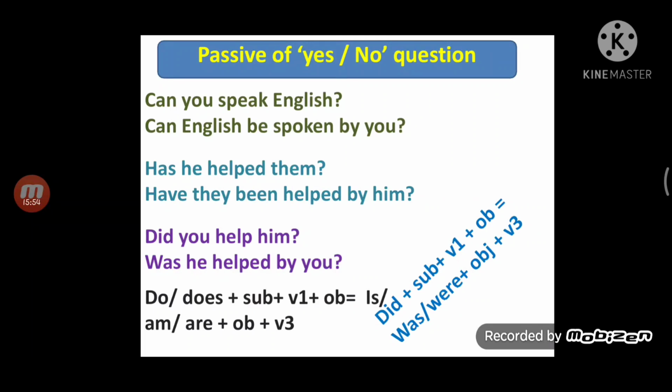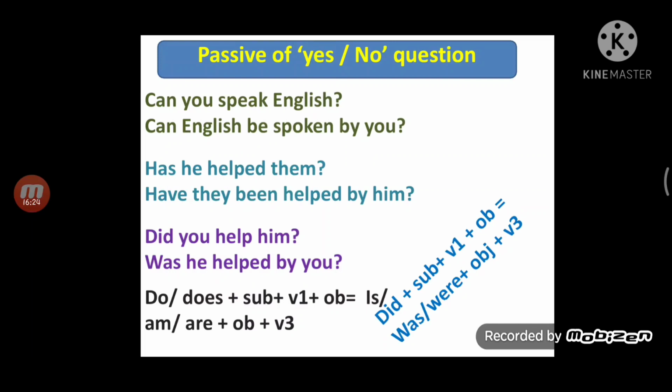Okay, but remember one thing, as it's a question, your passive voice should also be in question form. Like, can English be spoken by you? Or the simple way is you can convert it into a simple or assertive sentence, then into passive voice and again into a question. But sometimes it may be very lengthy, so directly you can.